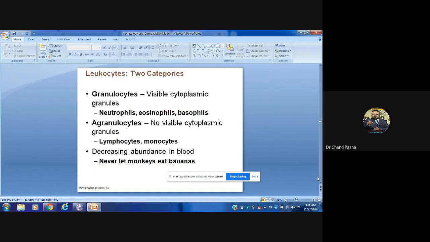Basophils are basic in nature, so we can stain them with acidic stains. Eosinophils are acidic, and we can stain them with basic stains. Neutrophils we can stain with neutral dyes. The charge on the surface of these granules decides what kind of cells they are. So the granulocytes are neutrophils, eosinophils, and basophils. We'll see later in detail about those things.